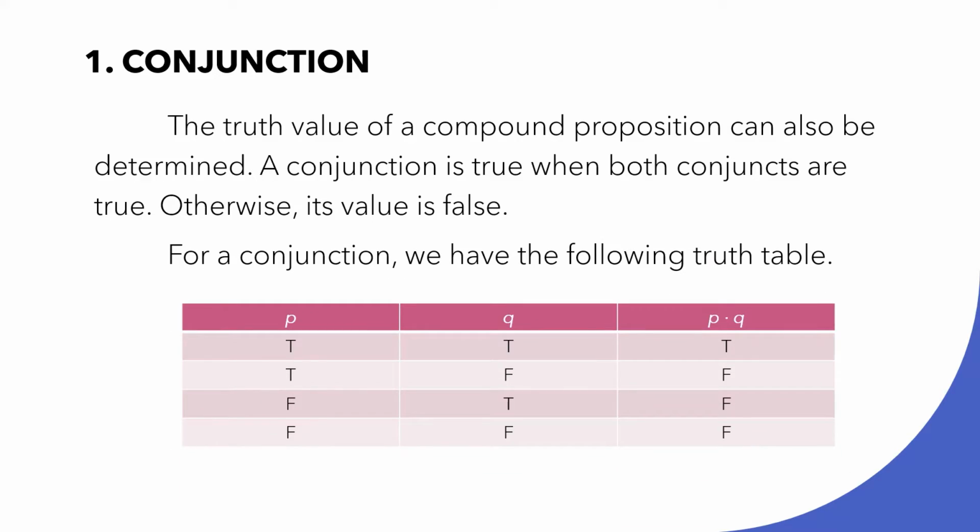As you can see there, you have P and Q, and P and Q, the conjunction of the propositions P and Q. As it is said, the conjunction of P and Q will only be true if and only if the two propositions are true. If both propositions are true, then the conjunction is also true. Otherwise, its value is false.